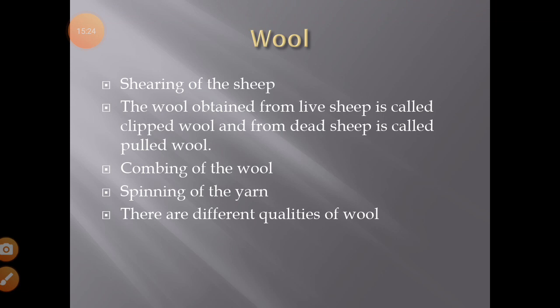Our native sheep, our country's sheep, give less wool in comparison to sheep of foreign breeds. Foreign breed sheep give more wool. So what people do is hybridize the sheep.